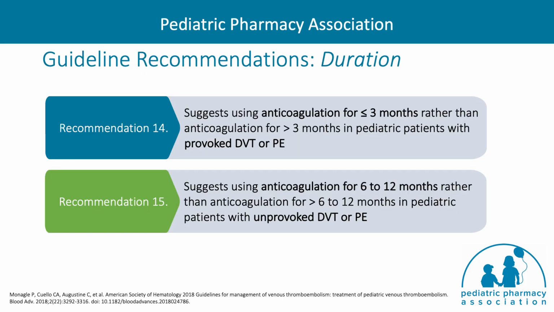The next consideration in treatment of DVTs is the duration of treatment. For pediatric patients, the current guideline recommendation is treatment for up to 3 months of anticoagulation for provoked DVT or PE rather than a longer treatment course, and anticoagulation for 6 to 12 months for patients with an unprovoked DVT or PE. This differs from treatment duration recommendations in adults in the setting of an unprovoked DVT, where a longer anticoagulation treatment may be warranted. For pediatric patients especially, it is important to weigh the burden as well as risk versus the benefit of having an extended anticoagulation treatment duration.